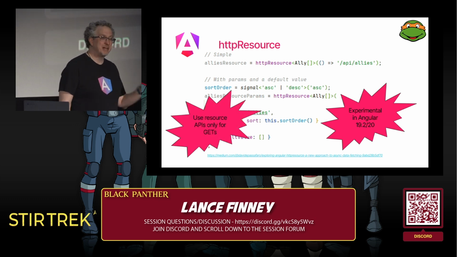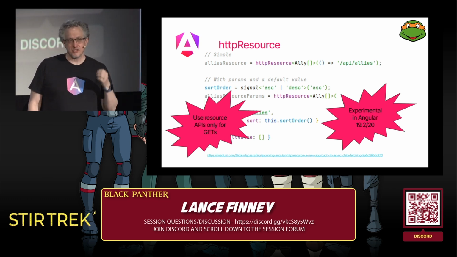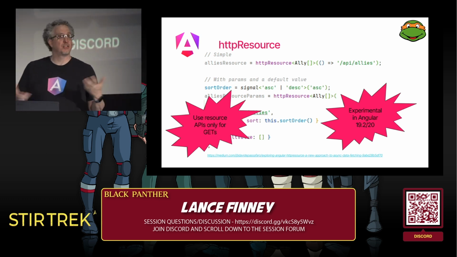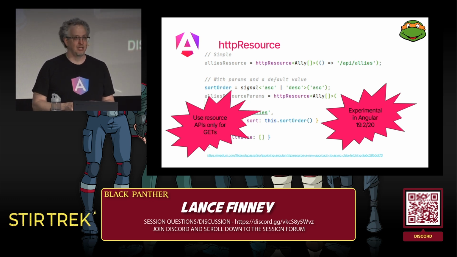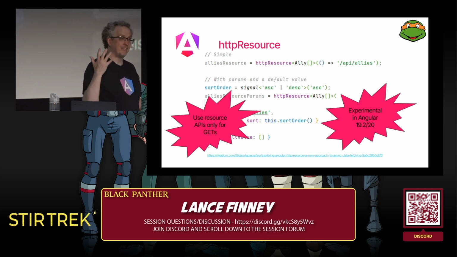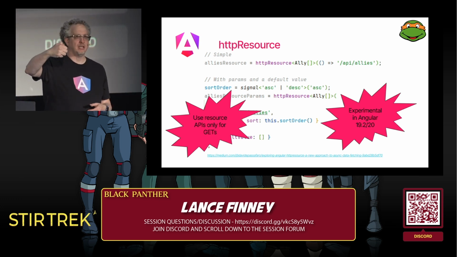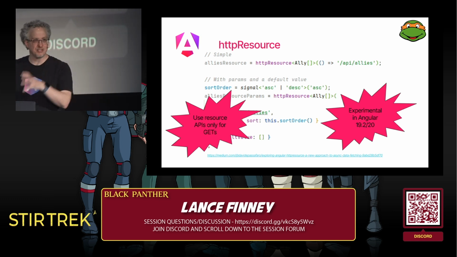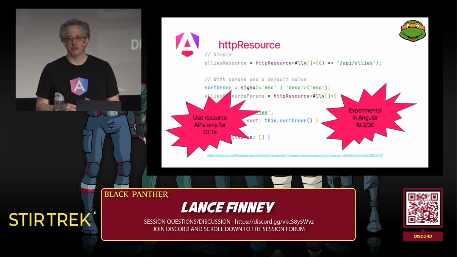And a note, I've mentioned several times, these resources do switch map internally, which means these are great for GET, but don't do PUT, POST, DELETE with these. You can. There's nothing to stop you from having the HTTP call inside your Rx resource be a PUT, but you shouldn't do that. Imagine that you have a delete set up there and you're trying to delete 5 things and you use this thing. Well, it might call them so quickly that the switch map will cancel all of them but the last one, and you won't actually get all of your mutations that you expect. So for the time being, we have this great feature for GET, not for PUT, POST, DELETE. Those will come in the future.